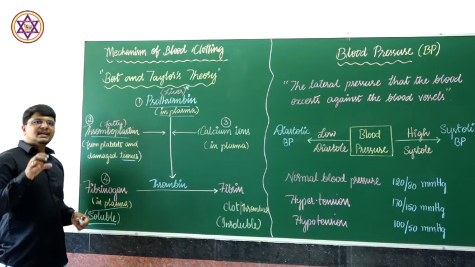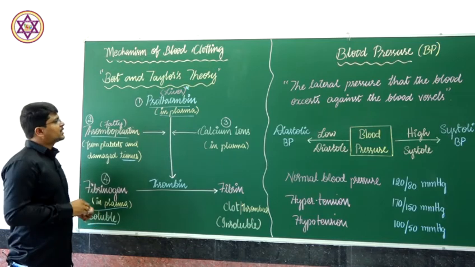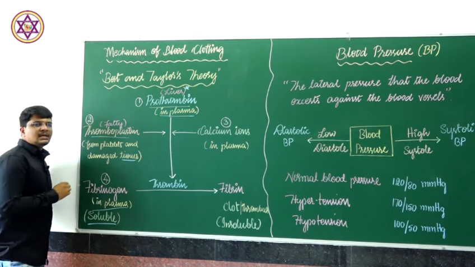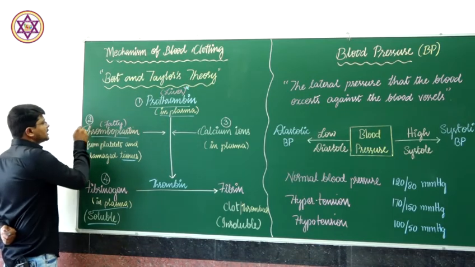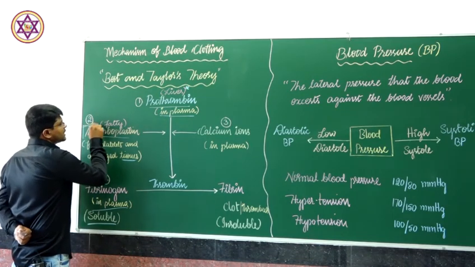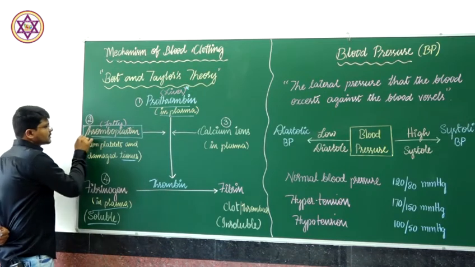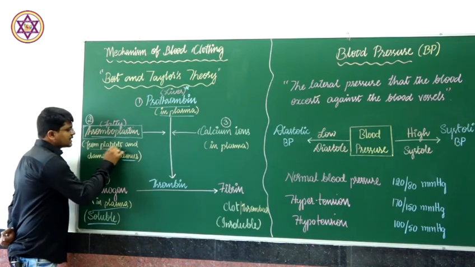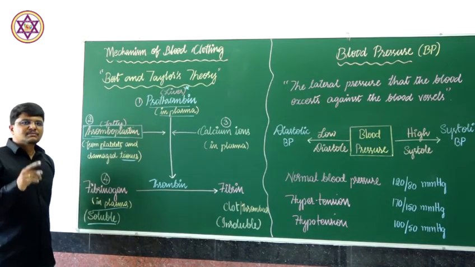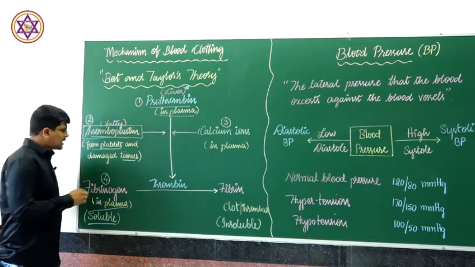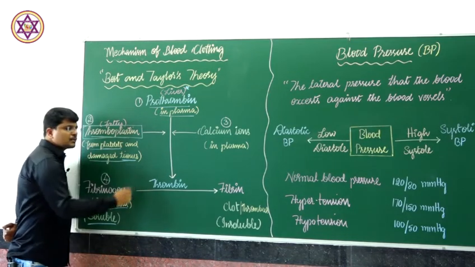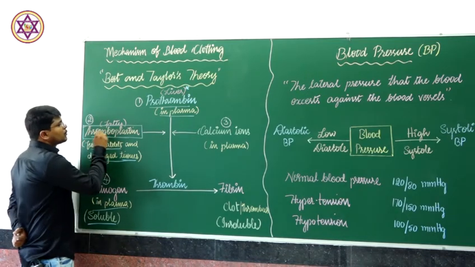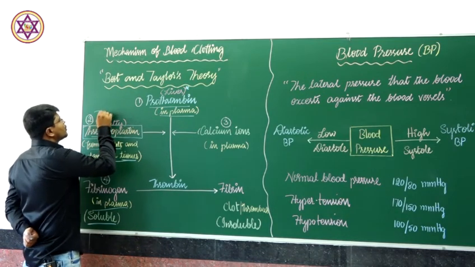Suppose there is a cut or wound or damage to the tissue, in that case thromboplastin is secreted from the damaged tissues and the disintegrated platelets. From the disintegrated platelets and the damaged tissue, a fatty compound arises, that is thromboplastin or thrombokinase.